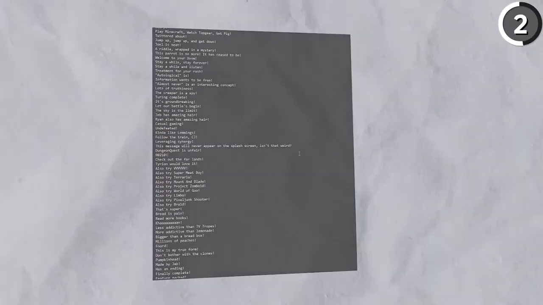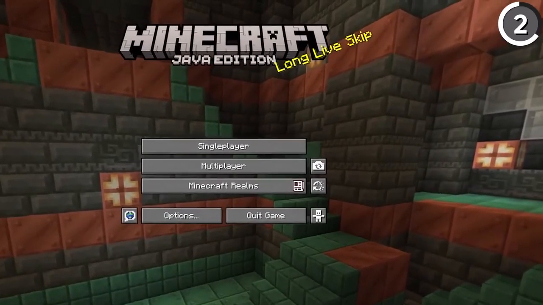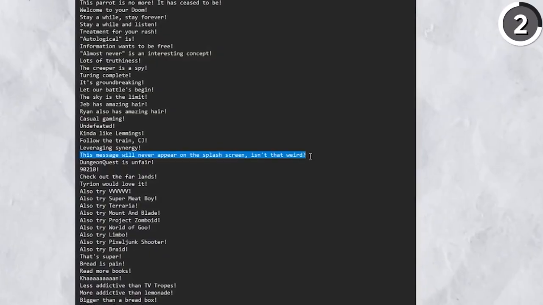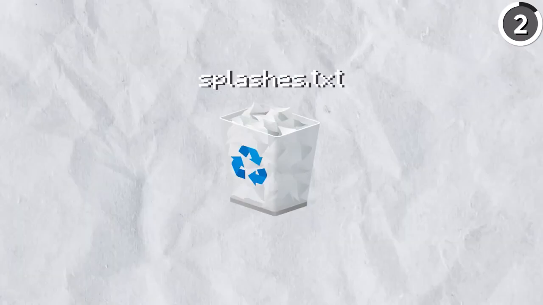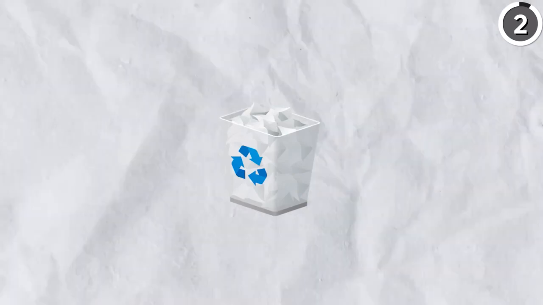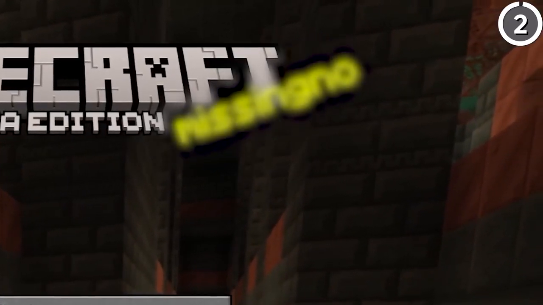Now that entry reads, "This message will never appear on the splash screen." Isn't that weird? And it's true, that message never appears, despite being put on the list. The only exception is in Legacy Console Edition, and if you were to delete the splashes.txt file entirely, then the only message that your title screen reads out is "missing no."